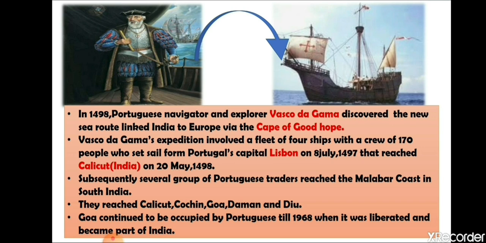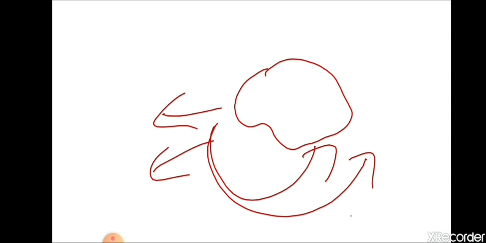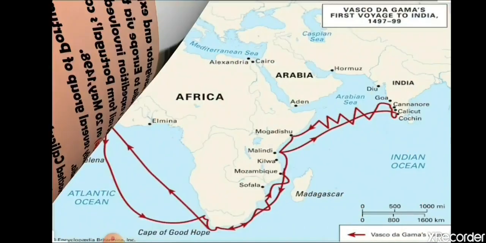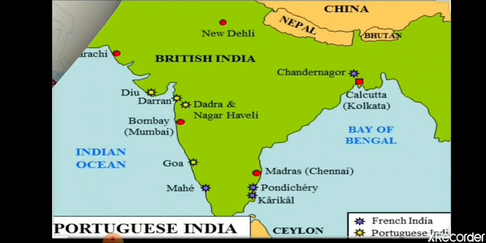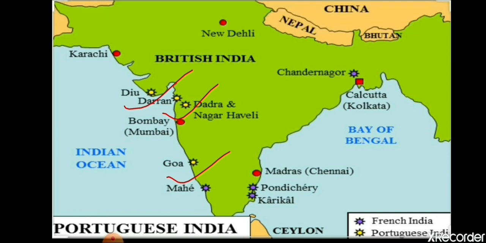Now, where is Portugal? Portugal is a country located mostly on the Iberian Peninsula in the southwest of Europe. We have seen that Portugal is here. This is Portugal. Now, let's have a look. This is the way they came, and here we will see the Portuguese centers they established. This is Goa, where they held the power. This is Diu, and Daman and Dadra and Nagar Haveli, all were under their control. So these are the places that were under the Portuguese at that time.